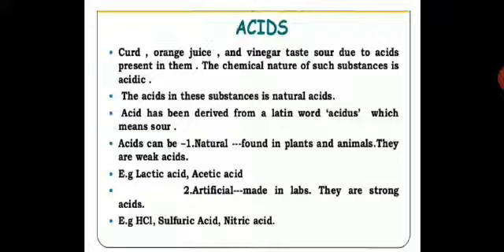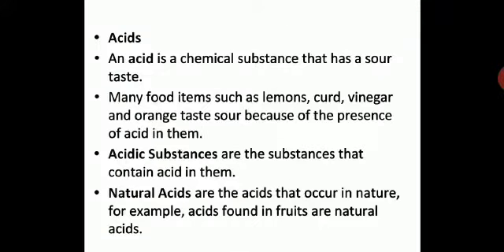Now, for example, lactic acid and acetic acid are all weak acids. And what are artificial acids? They are man-made. They are made in the lab, and they are strong acids. What are the strong acids over here? HCl, sulfuric acid, nitric acid. These are called artificial because we are preparing them in the lab. Please take this down, children, in your notebook. I hope you are writing. Take this down.